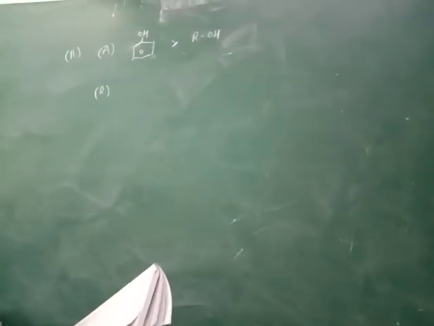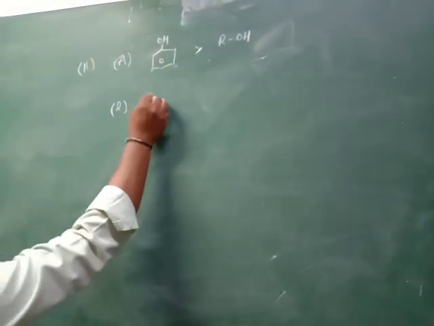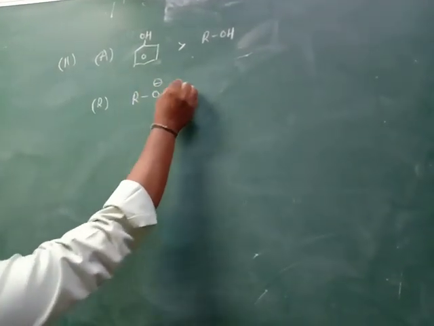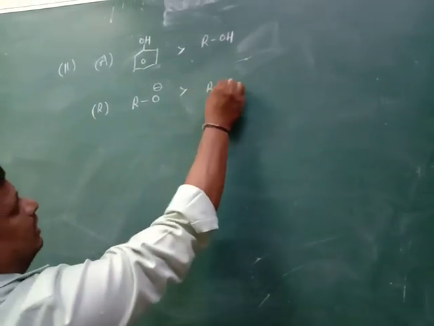The reasoning: phenoxide ion is more stable than alkoxide, RO minus.